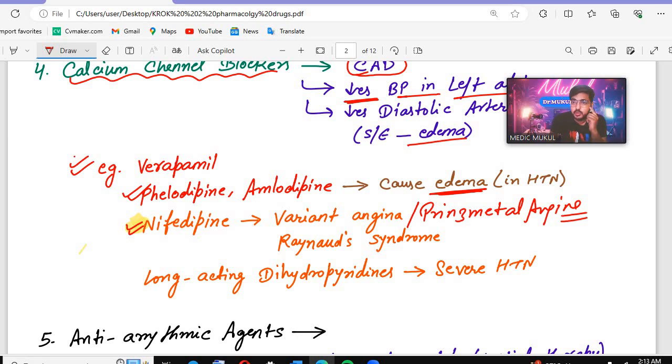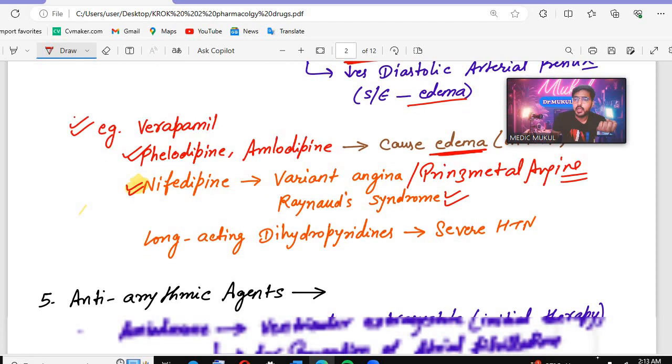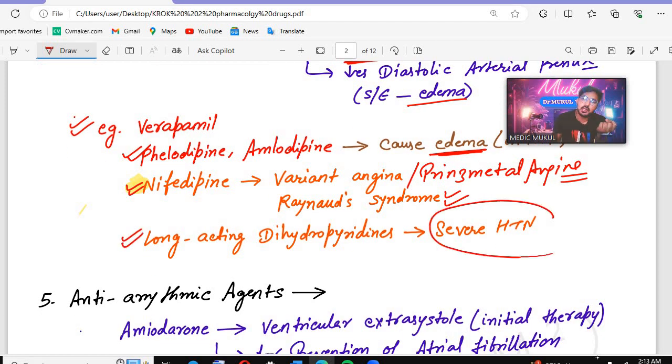They can also be used in case of Raynaud's syndrome or Raynaud's phenomenon. Then we can give the long acting dihydropyridines. If the question says the patient has severe hypertension, remember that in that condition we will give the long acting dihydropyridines.